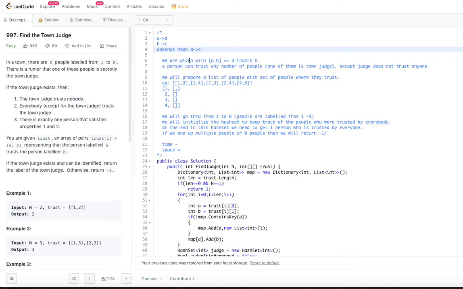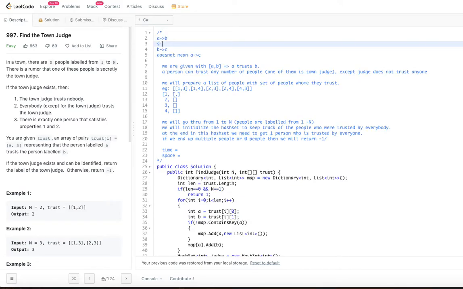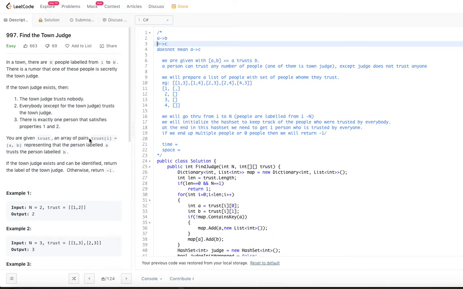That is what I meant when I said transitive is not allowed. a trusts b means just a trusts b, that's it. b trusts c means only b trusts c. If we are given that a trusts c explicitly, only then we have to assume a trusts c. So whatever trust relationships are given in the trust array, only those hold. So there is no transitive.